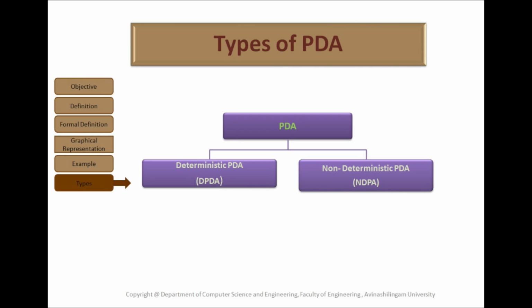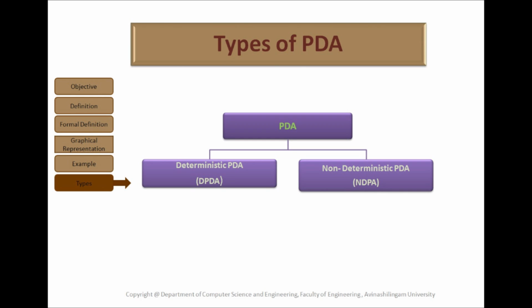So far in this session we have seen push down automata. Push down automata is used to recognize the context free language because it has auxiliary memory. Stack allows push down automata to recognize some non-regular languages.